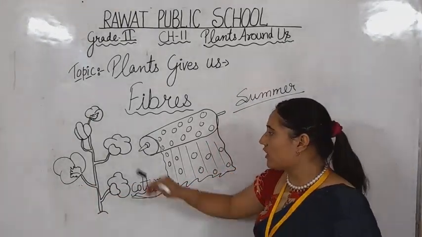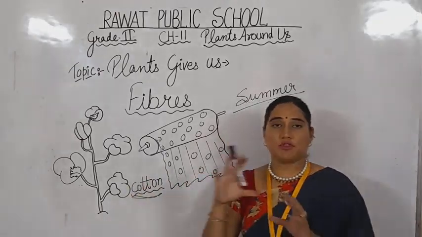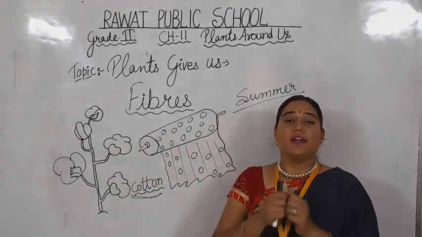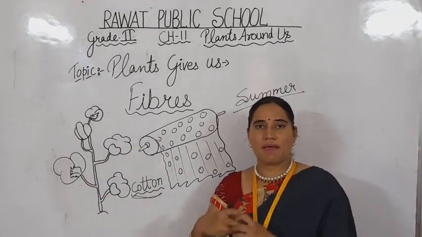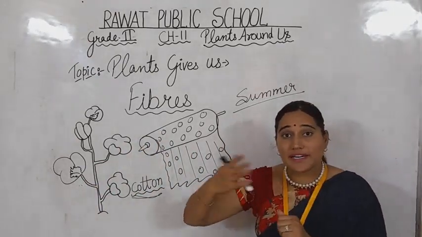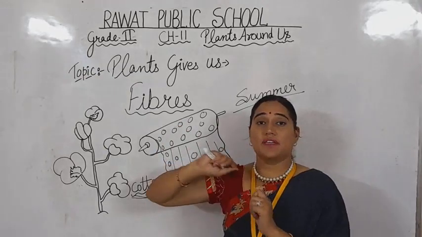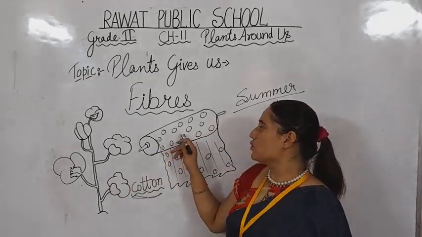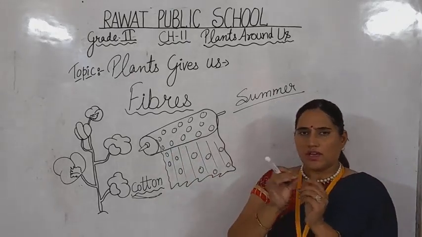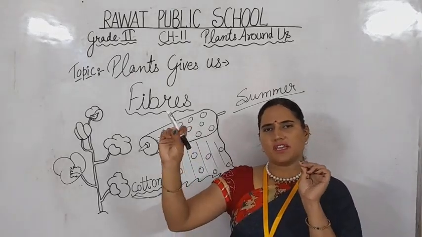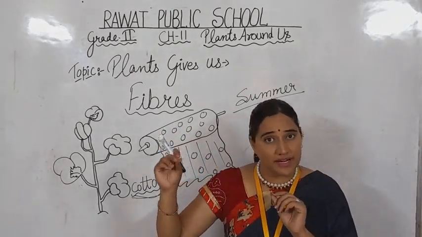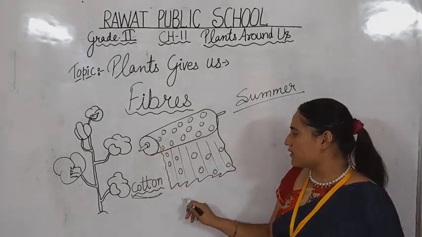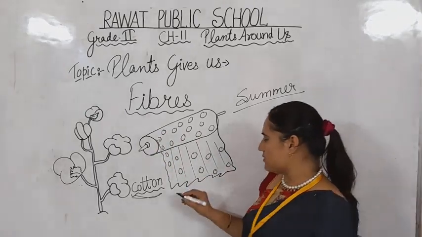We take that cotton, we clean it, हम उसे साफ करते हैं, and after that we wash it and then we convert it into yarn. हम इसे yarn में change करते हैं. We convert it into very thin threads and then we make yarns and prepare cotton materials.